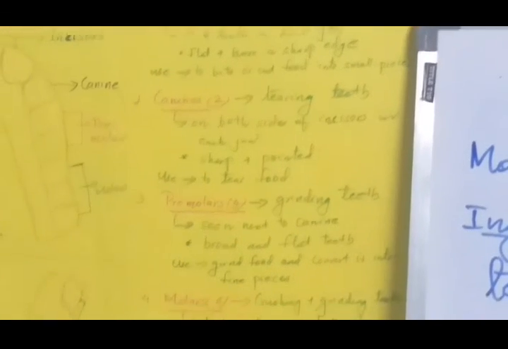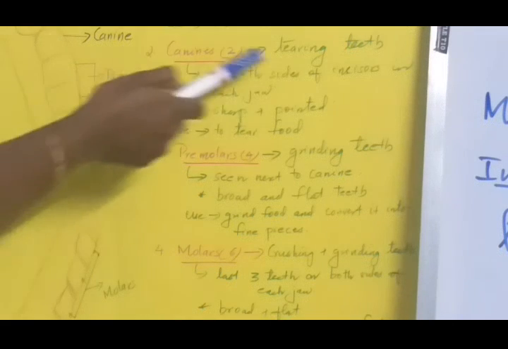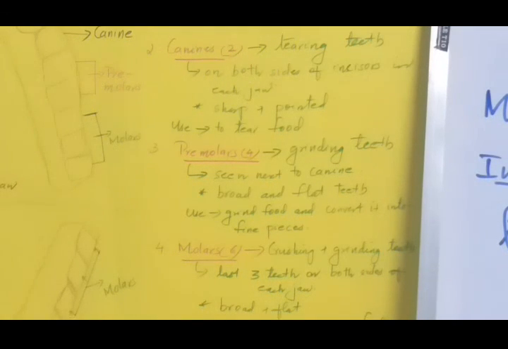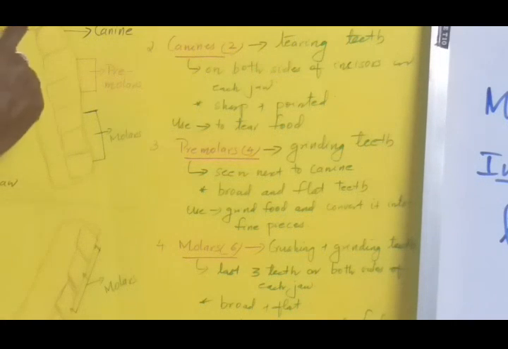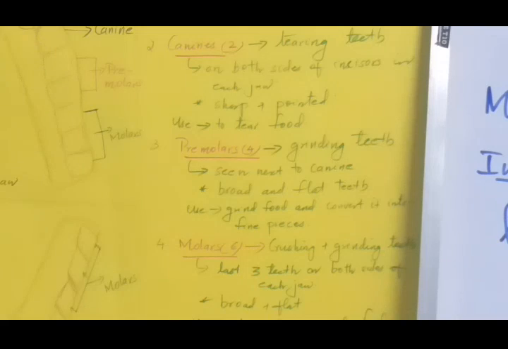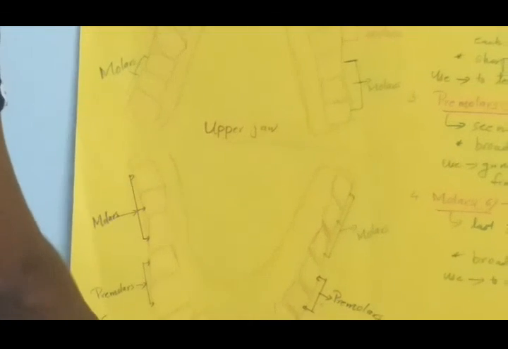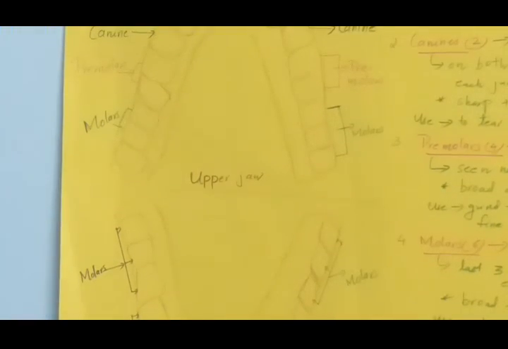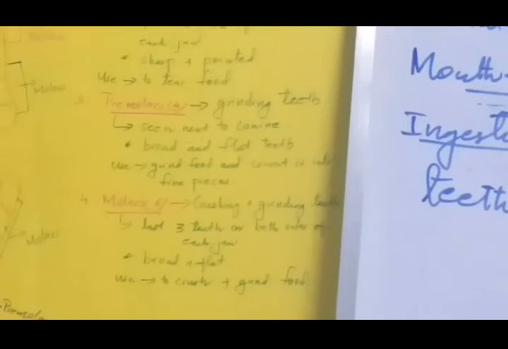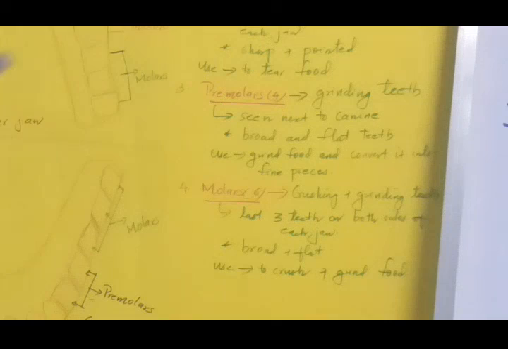Okay, the next is canines. Actually, it is 2 in number in each jaw. It is otherwise called tearing teeth. Where is it located? Actually, it is on both sides of the incisors. Here is a canine, here also in the upper jaw, and in the case of the lower jaw, here is a canine and here also. It is sharp and pointed. Then what is its use? It is used to tear food.